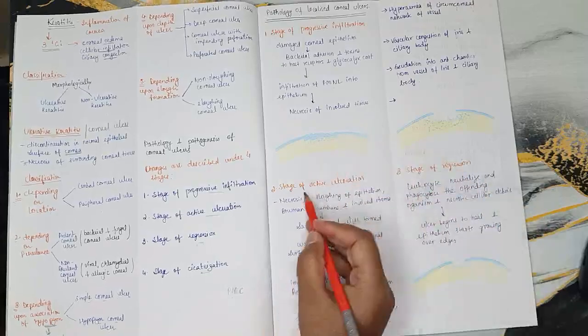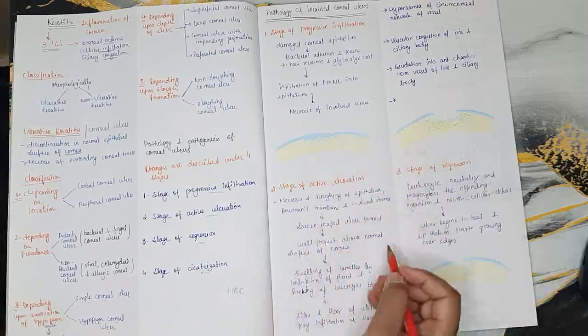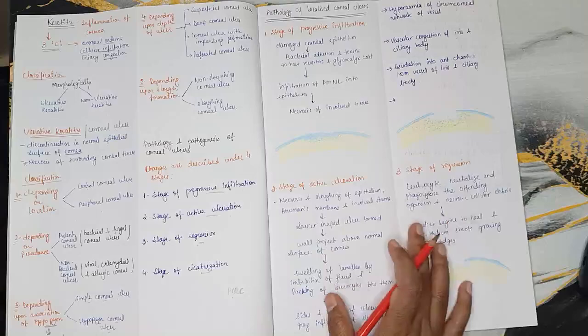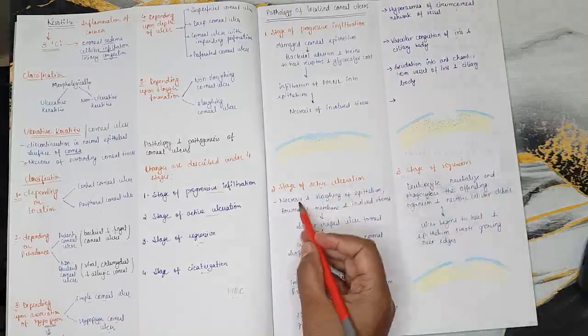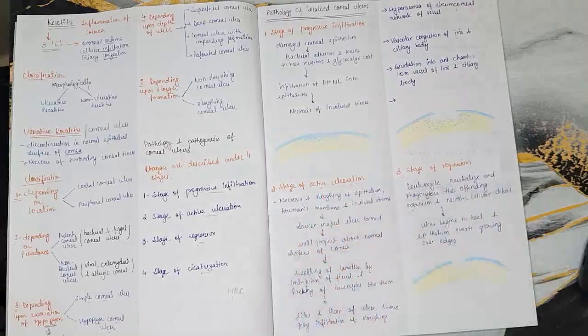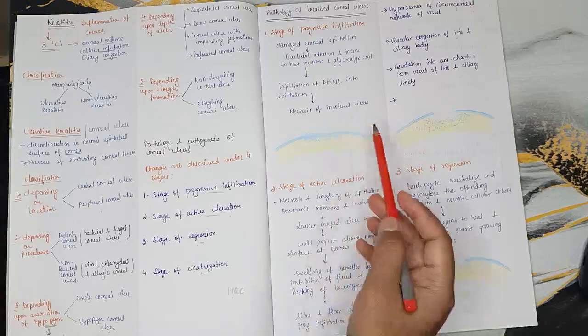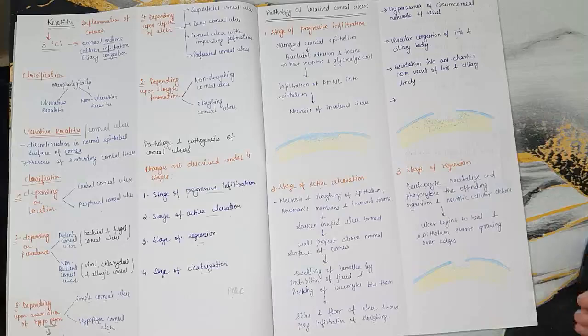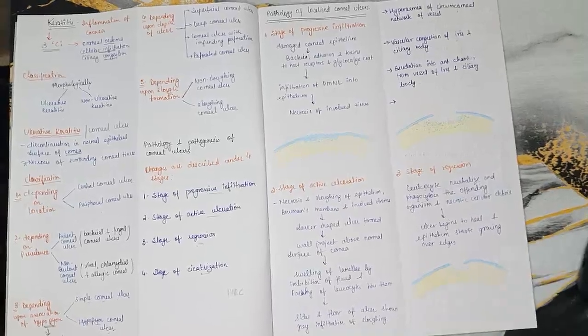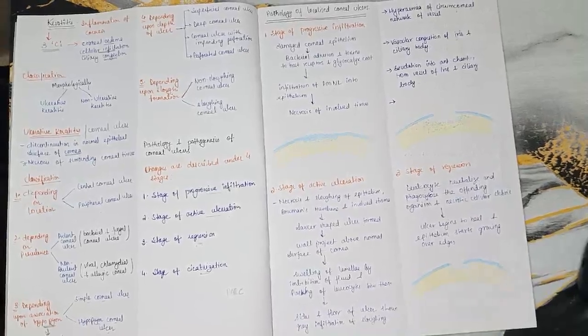Now the next stage is stage of active ulceration. When we are talking about active ulceration, it is active, there is so much going on. Firstly, there is necrosis and sloughing of epithelium. Not only epithelium: in progressive infiltration it was only epithelium, but in the stage of active ulceration there is necrosis and sloughing of epithelium, Bowman's membrane and involved stroma.